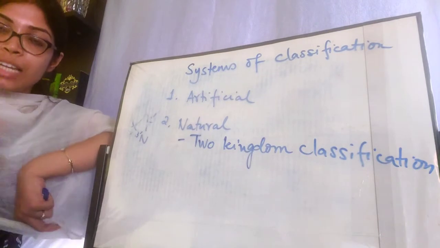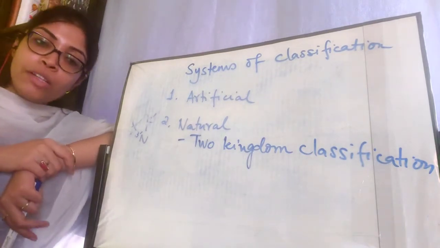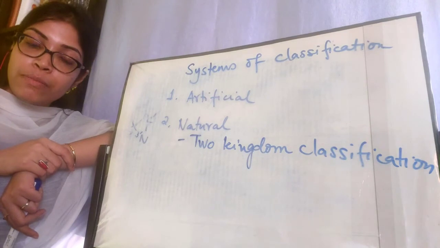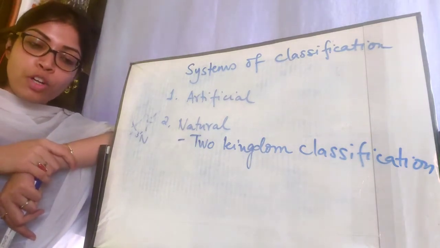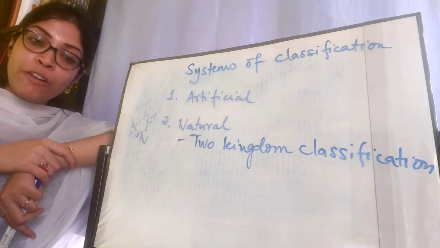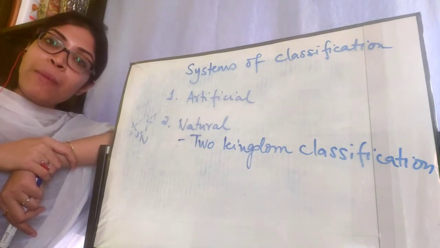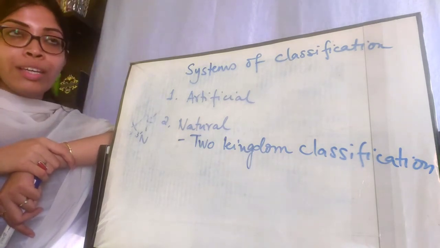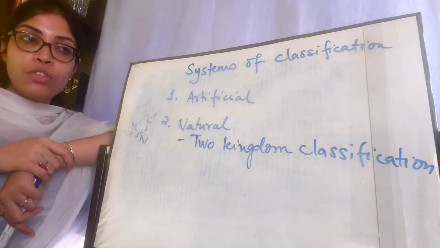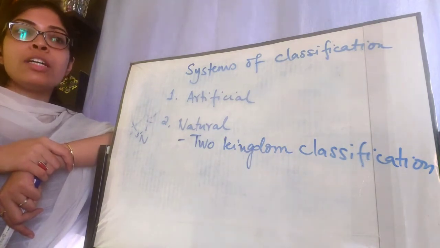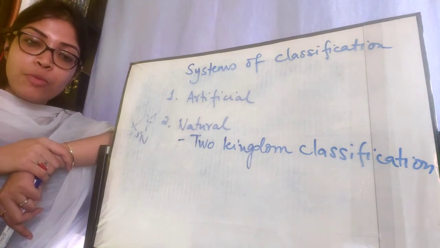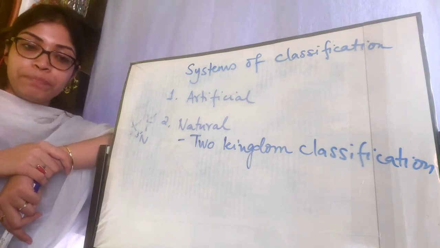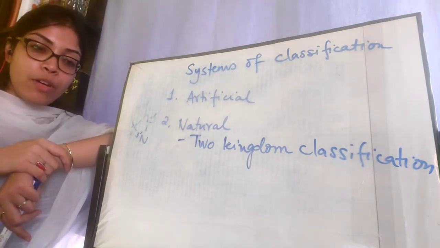Organisms that were stationary, that could not move and could prepare their own food, were classified as Plantae, meaning plants. On the other hand, those that could move but not prepare food on their own were grouped as Animalia, or animals. So Carolus Linnaeus gave this two kingdom classification, with only two kingdoms, Kingdom Plantae and Kingdom Animalia. This system came to be known as the two kingdom classification system, or the modern system of classification.